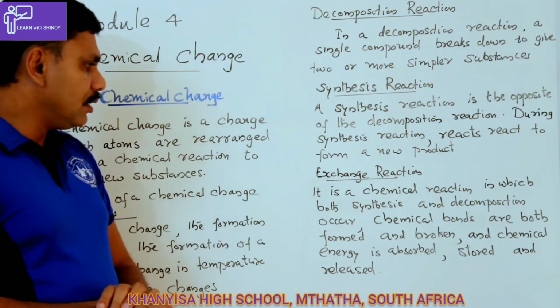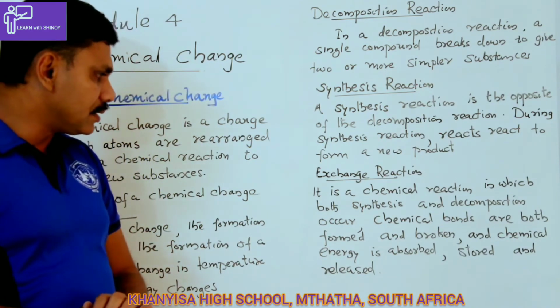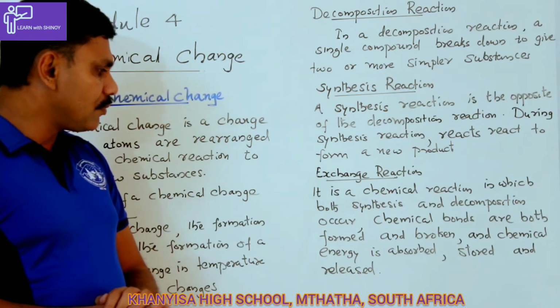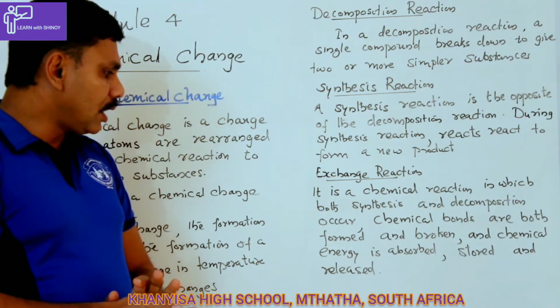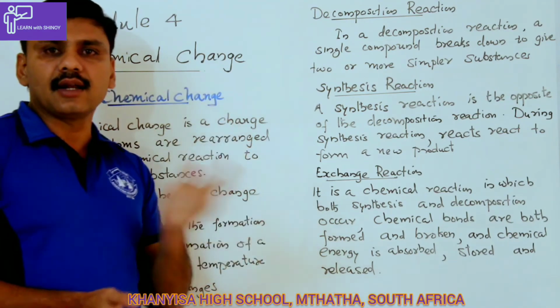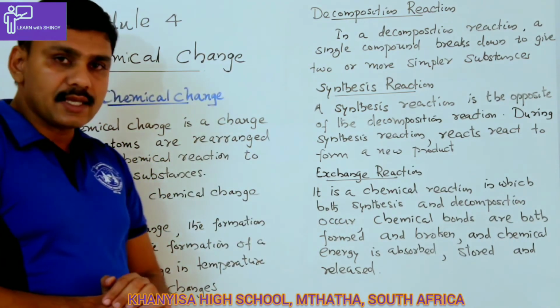Exchange reaction, in which both synthesis and decomposition reaction can take place. In this reaction, chemical bonds are formed or broken, chemical energy is absorbed, stored and released. These types of things can happen in an exchange reaction.